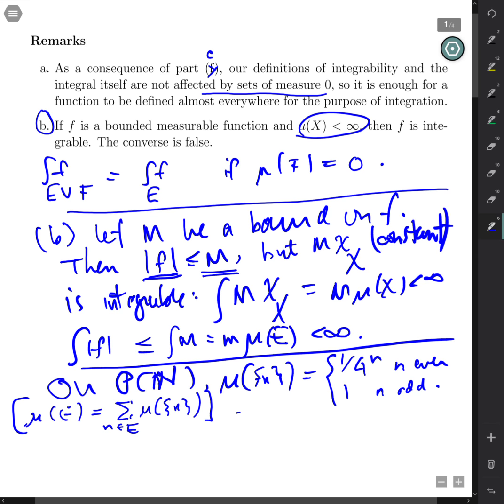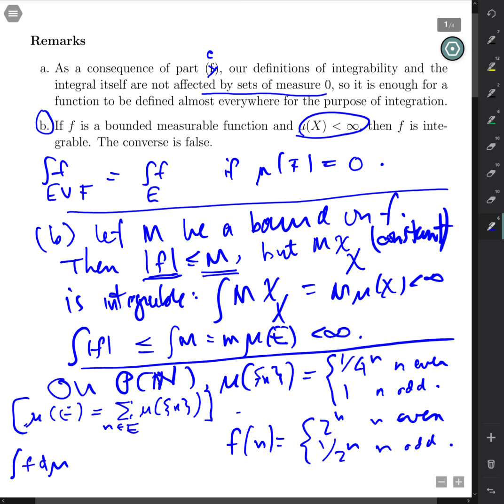And then define f on the naturals to be 2 to the n for n even. So it's going to be clearly an unbounded function. When n is odd, define it to be 1 over 2 to the n. And you can check that the integral of f d mu, this is non-negative measurable, so the integral symbol makes sense.